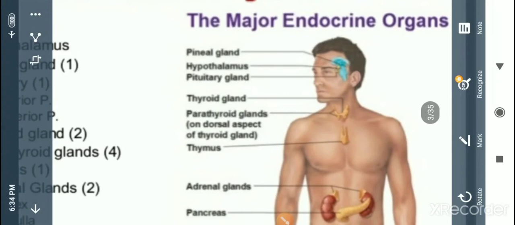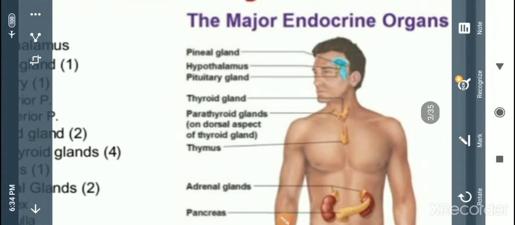It secretes different releasing hormones, which in turn control other endocrine glands.